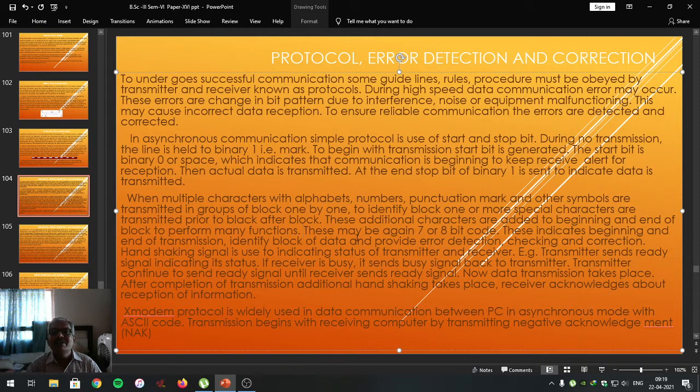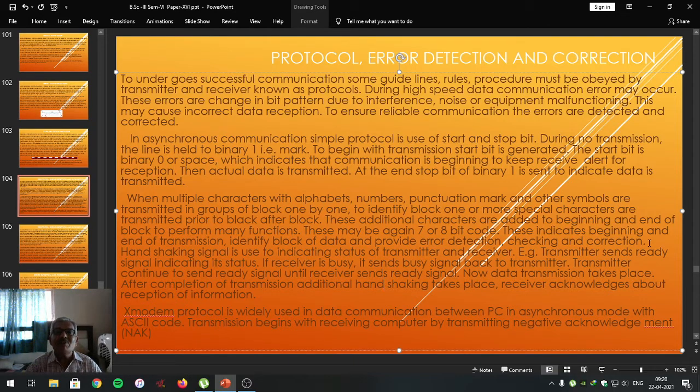These may begin, again, it is of 7 or 8 bit code. This indicates beginning and end of transmission. These are used to identify the block of the data and provide error detection, checking and correction. When we are attaching the special characters, special symbols at the beginning and end of the block that contains the